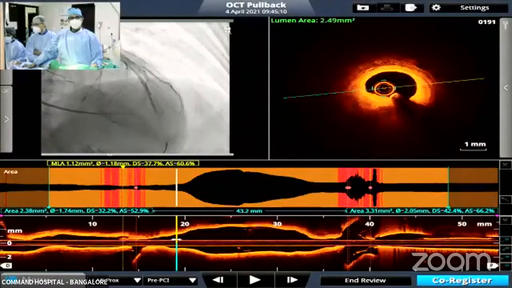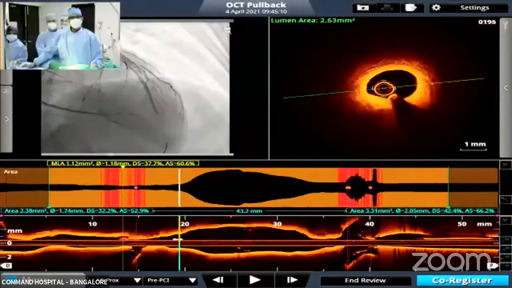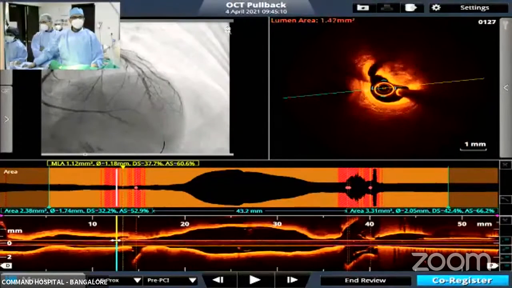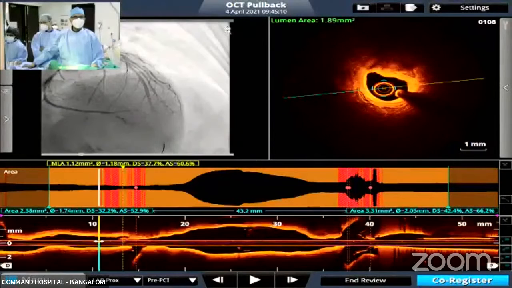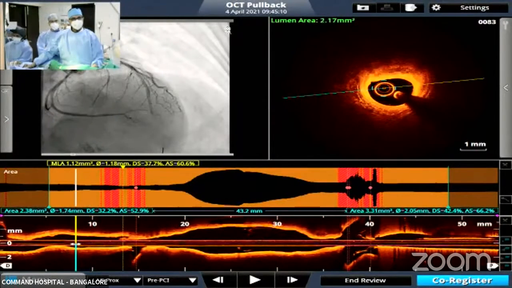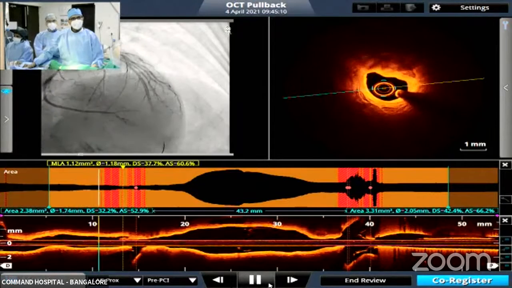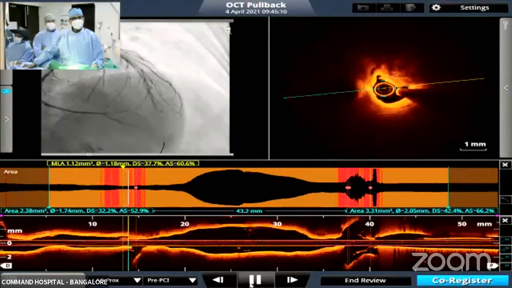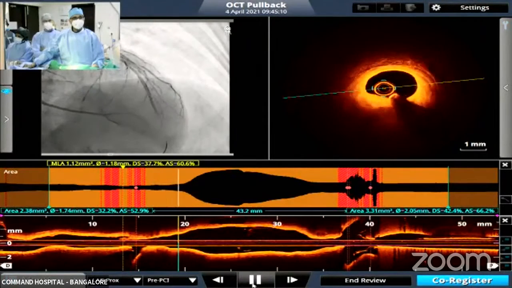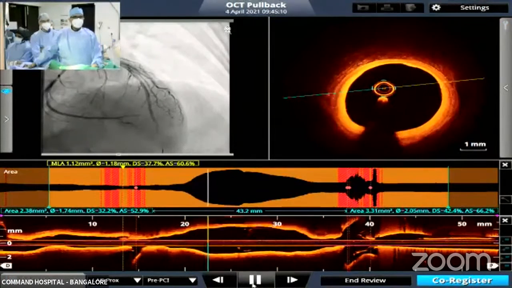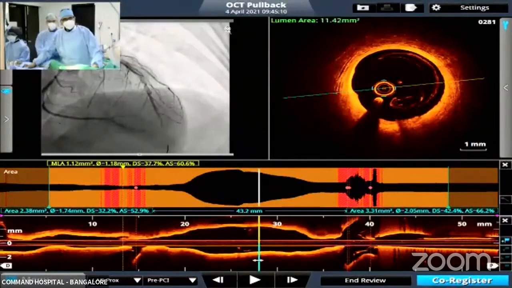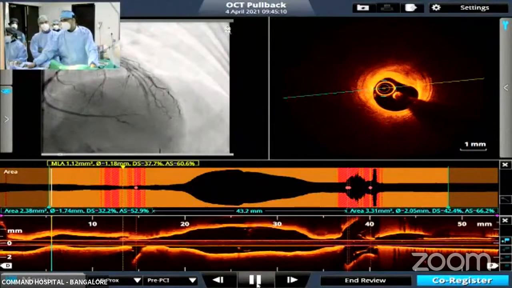Can we see the OCT? Yeah, that's the little dissection caused by our balloon. Go distal, around 10 or so. Fantastic. So I think the house can see it. Just play, and freeze when I tell you. Yeah, dissection. And you can see almost circumferential calcium, which is about 400 microns or so thick at its maximal level. And the length is approximately 20.